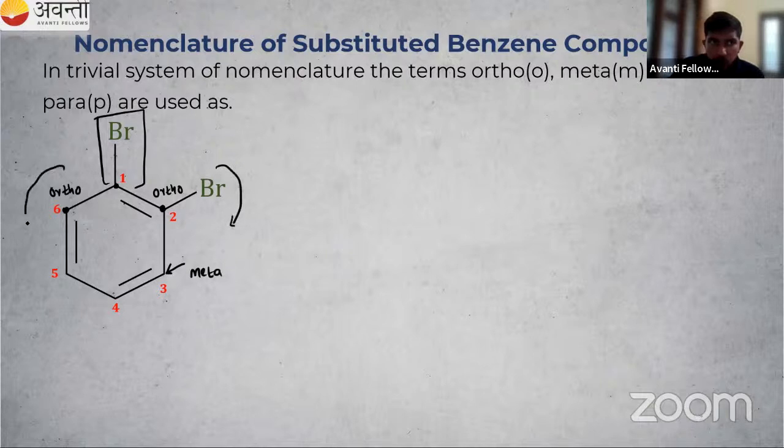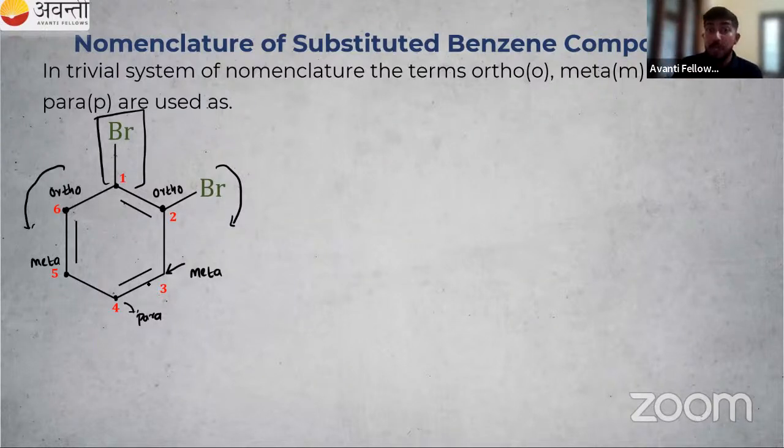So what about the anti-clockwise direction? If I go from first position to fifth carbon, that is known as meta position. Then we have first position and fourth position. This is known as para. It is like opposite. One Br is present in first position, then fourth position, that is known as para position. So instead of numbering 1,3-dibromo, 1,2-dibromo, we can also use this ortho, meta, para.